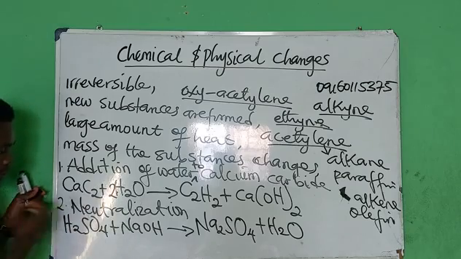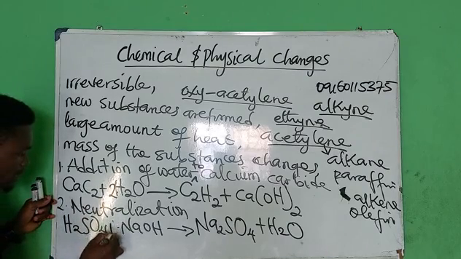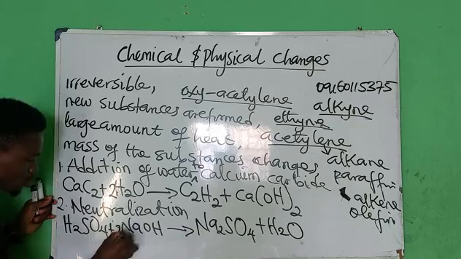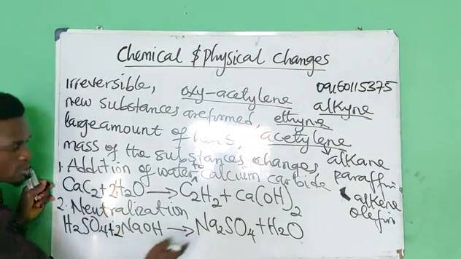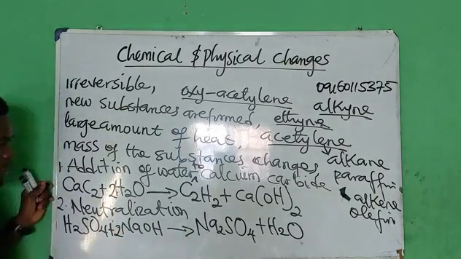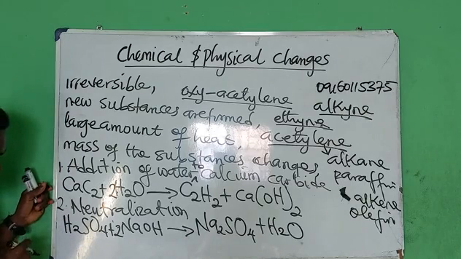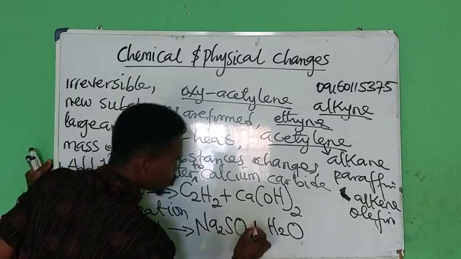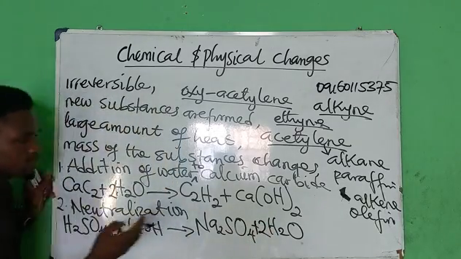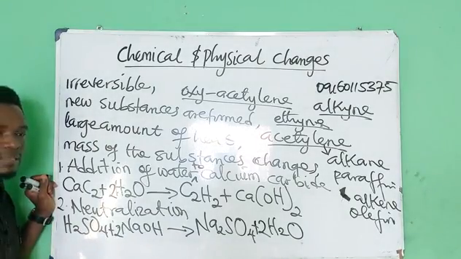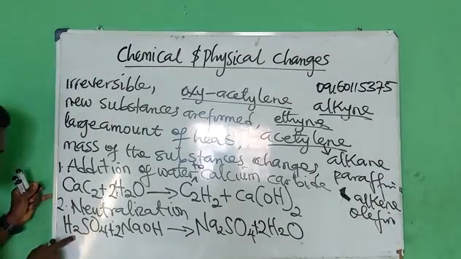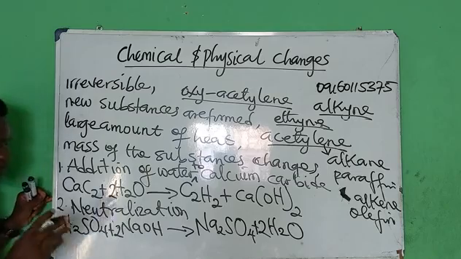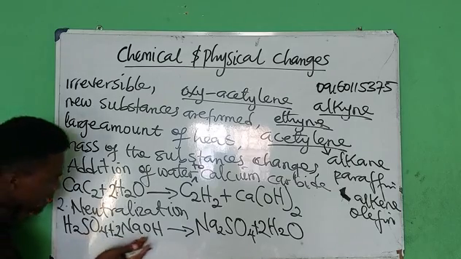But the equation is not balanced yet. In order to balance it, we have to place 2 at the back of this place because of the 2 sodium. So I think with this the equation should be balanced. No, it's not balanced, so I will have to place 2 at the back of this place, and that automatically balances the equation. 2 plus 2, 4 hydrogen, right? Because these 2 affect everything here.